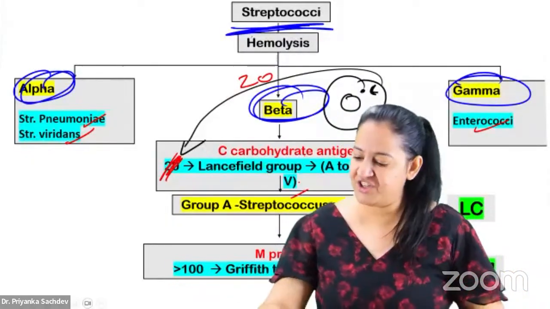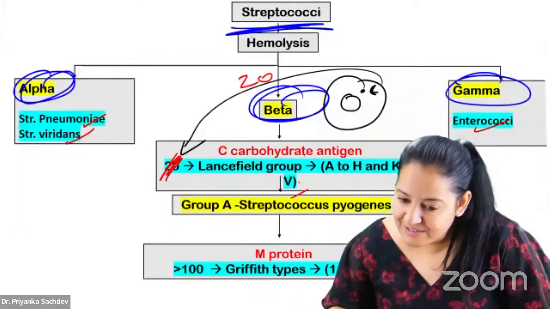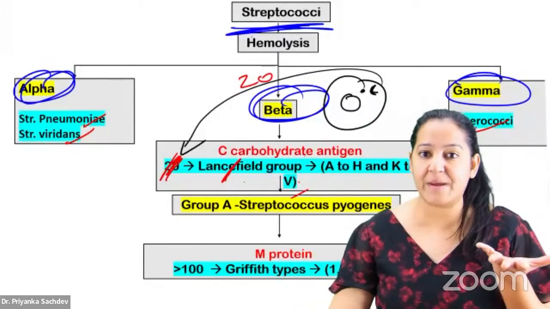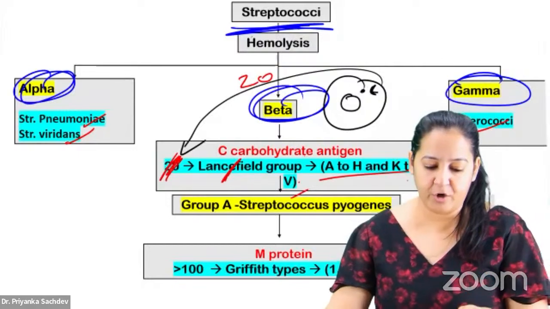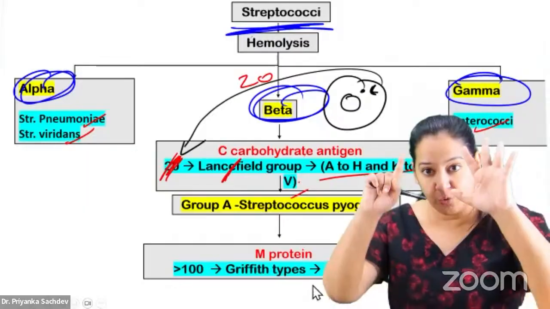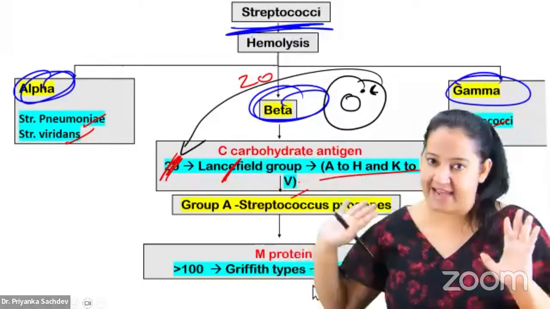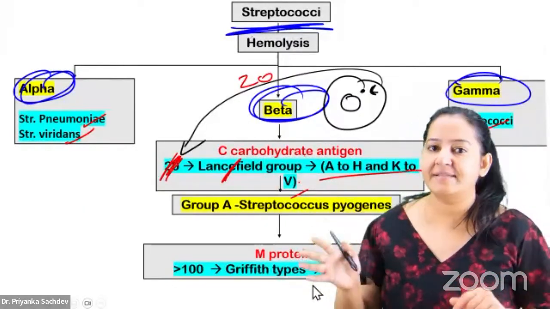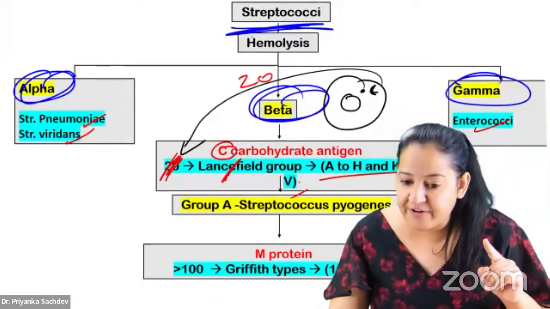Who has done this classification? This classification is done by Lancefield. And what are the names of these 20? It is A to V. Group A, Group B, Group C, Group D, Group E, Group F, and so on, except I and J. A, B, C, D, E, F, G, H, K, likewise. This is done by Lancefield based on the C carbohydrate in the cell wall.